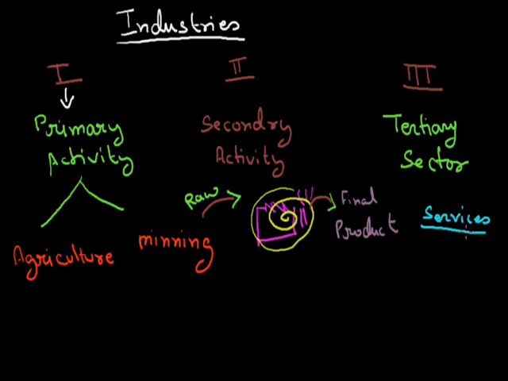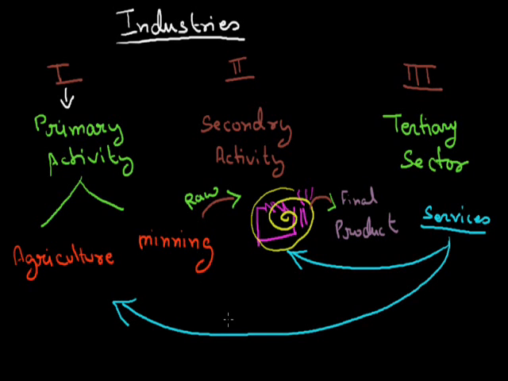Through education, it provides good skilled managers and engineers to the secondary sector, and also gives services to the primary sector. In this chapter we will discuss only the secondary sector, which is called the industrial or the manufacturing sector also.